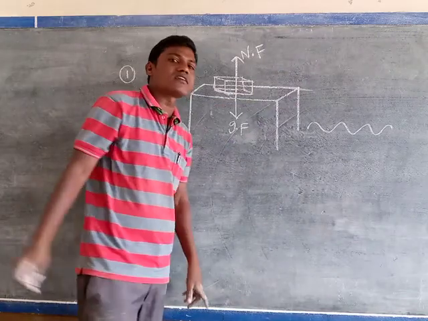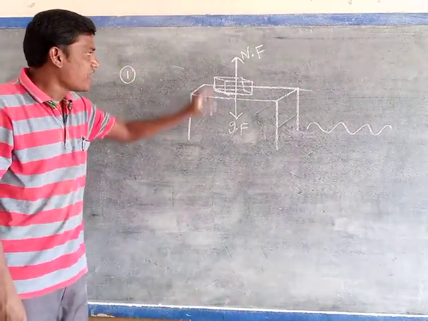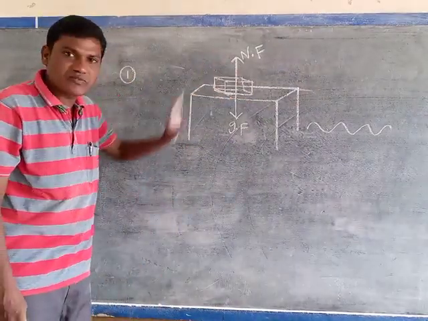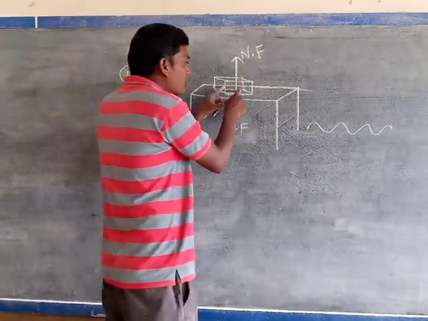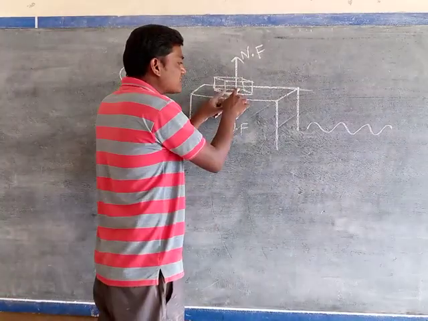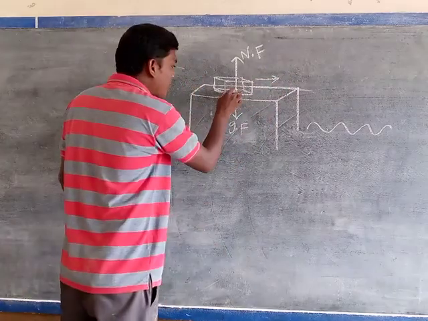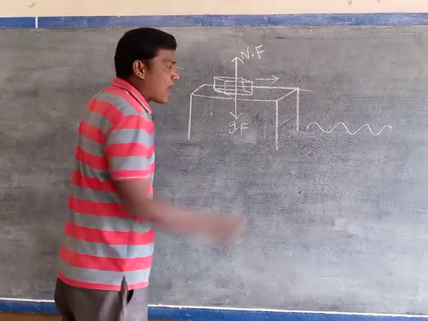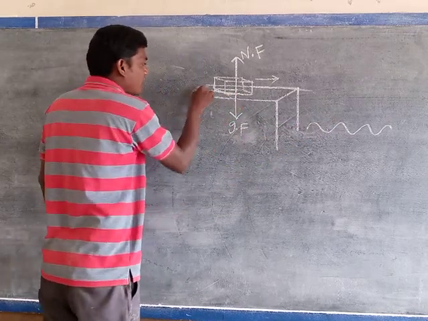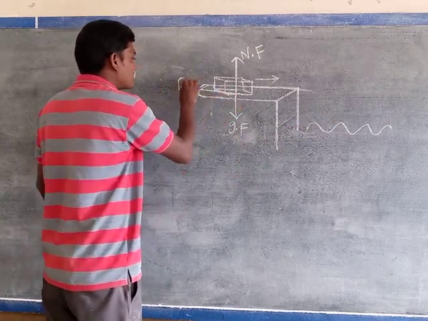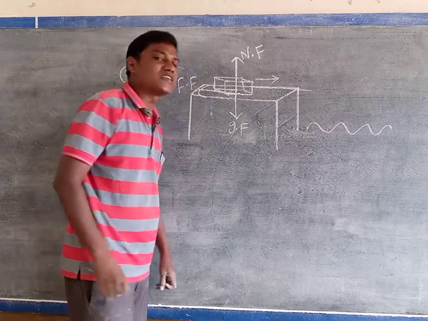That is the main reason of frictional force. That's why, when a book is placed on the surface of the table, due to the internal forces, the book tends to move in this direction. But due to the irregularities, or the elevations and depressions on the book, the frictional force is acting in the opposite direction.